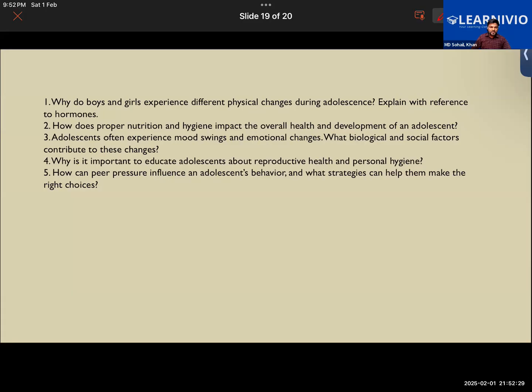Answer the question: why do boys and girls experience different physical changes during adolescence? Explain with reference to hormones.